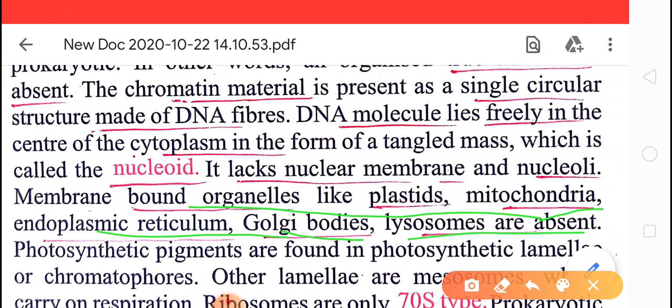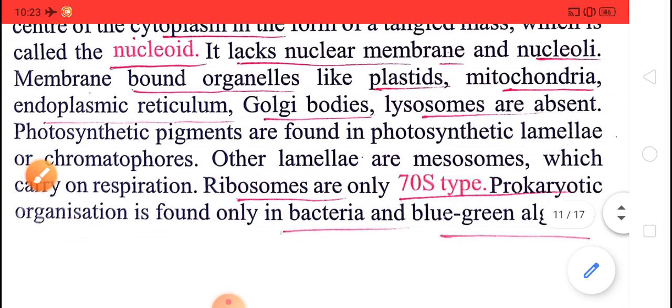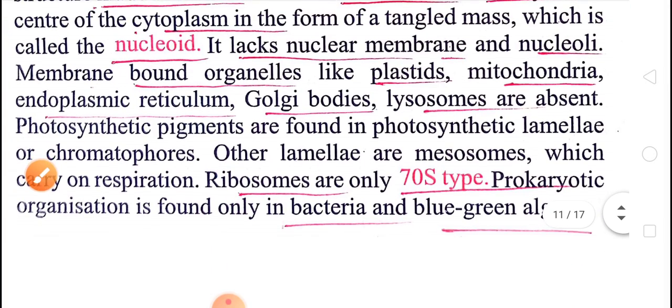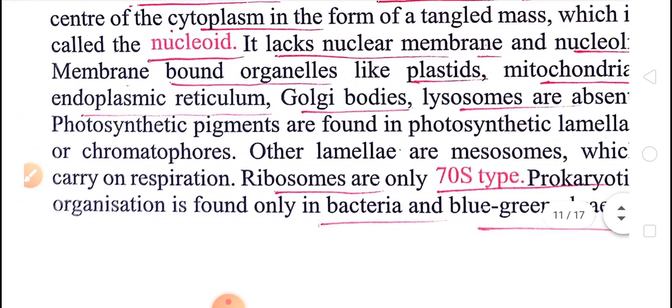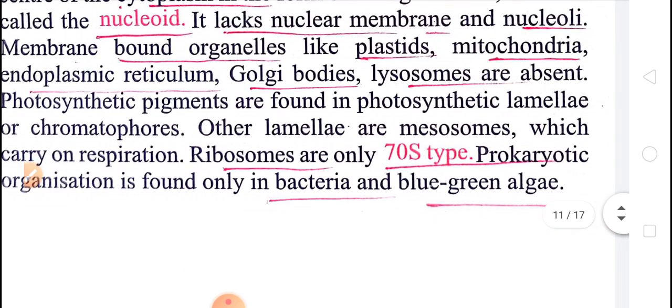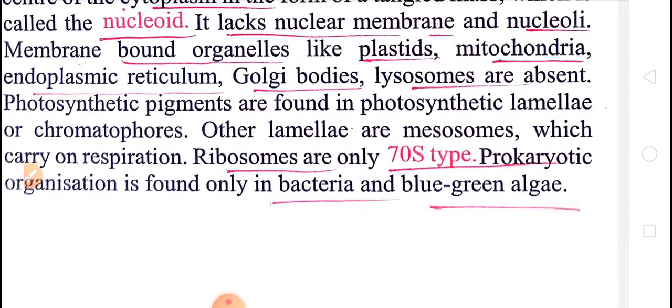And all these cell organelles are present in the eukaryotic cell. One more thing, children, in prokaryotes the 70s ribosomes are found. And examples of prokaryotes are bacteria and blue green algae, the two examples of the prokaryotes.